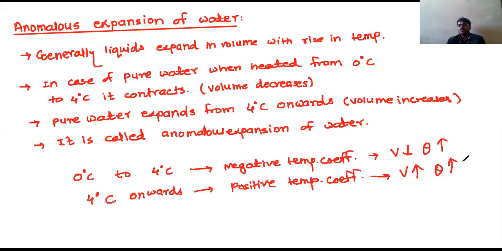So water has a positive temperature coefficient from 4 degrees Celsius onwards and a negative temperature coefficient from 0 to 4 degrees Celsius. Negative temperature coefficient means volume decreases when theta, that is temperature, increases, and positive temperature coefficient means volume increases with increase in temperature. Understand this anomalous expansion of water?